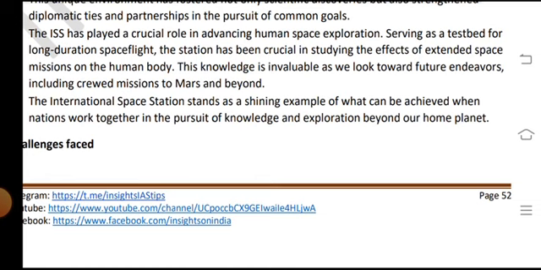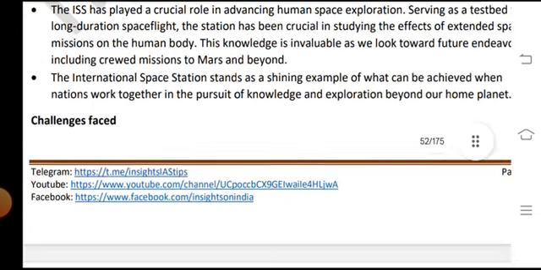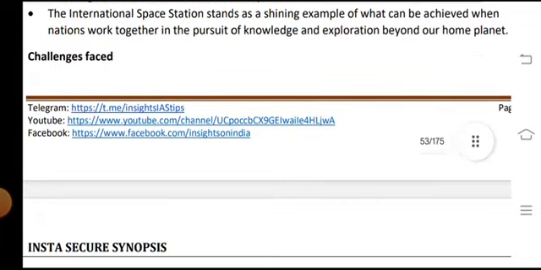The International Space Station stands as a shining example of what can be achieved when nations work together in the pursuit of knowledge and exploration beyond our home planet. Challenges faced.